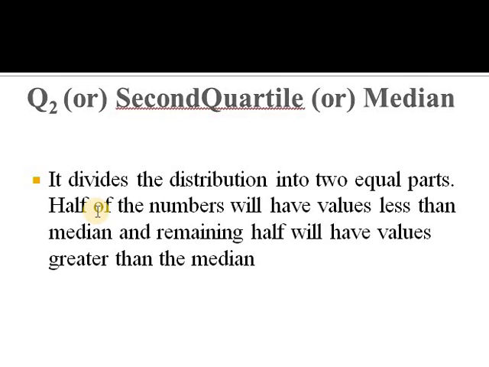Quartile 2 is like a median only, so it divides the entire distribution of data into two equal parts. Half of the numbers will have values less than the median, meaning less than quartile 2, and the remaining half will be greater. While discussing the problems, we arrange the data in ascending order, follow the process, and then, based on the nth term, find out the value. It is the same problem.